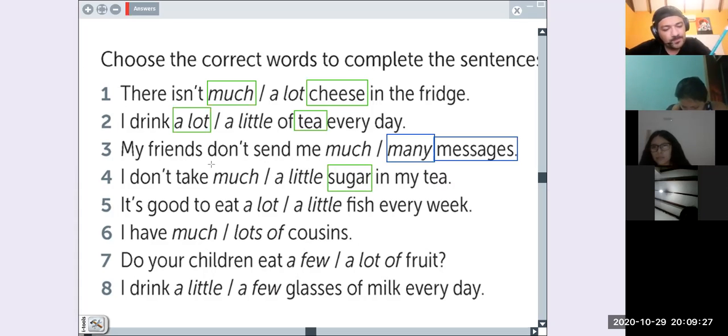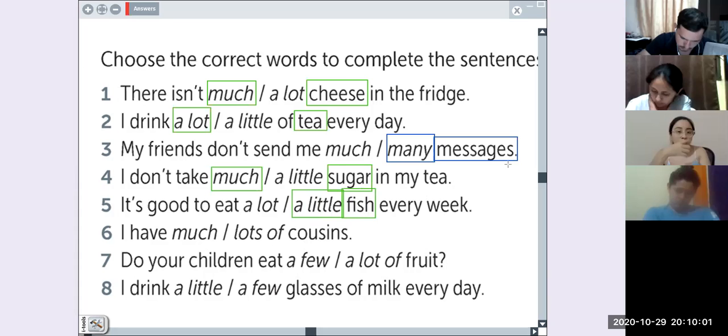Okay, so you say much, right? What about number 5? Please, Mireille and Jacqueline. It's good to eat a little fish every week. Yes, a little fish. Okay, a little, and fish is uncountable.